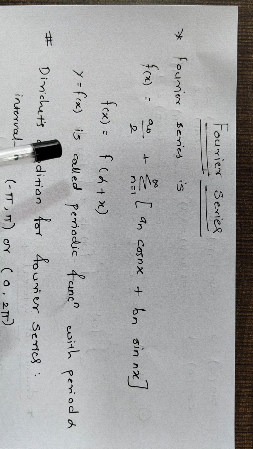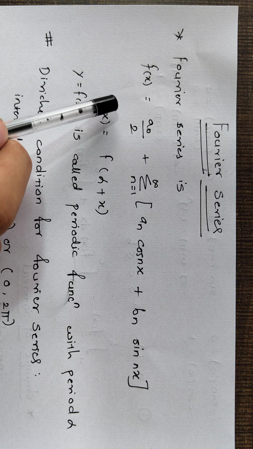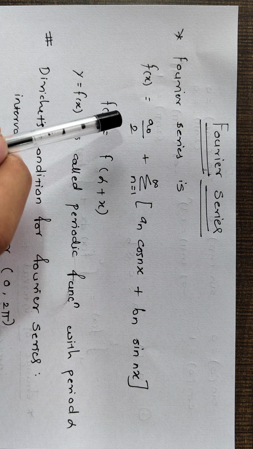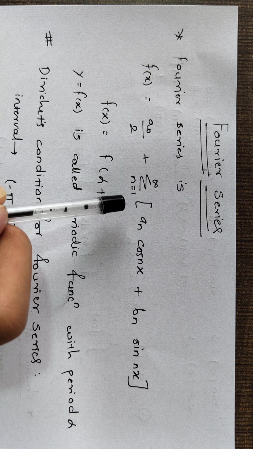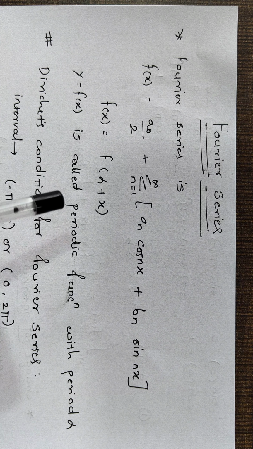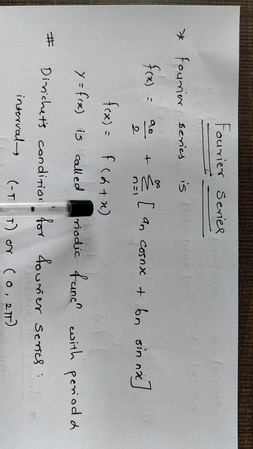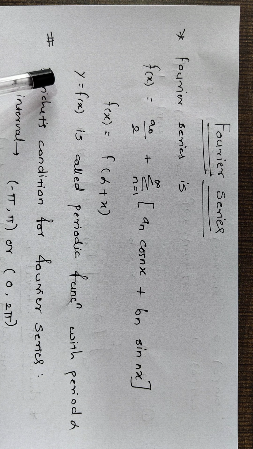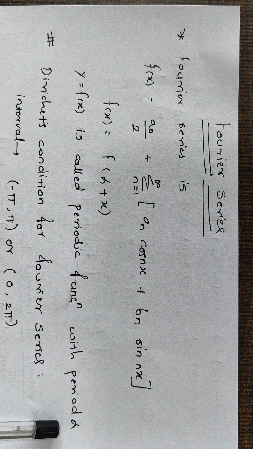In this video we are talking about Fourier series formulas. So let's see one by one. What is a Fourier series? f of x is equal to a naught divided by 2 plus the sum of an cos nx plus bn sin nx, with n from 1 to infinity. So f of x is equal to f of alpha plus x, a periodic function with period alpha.